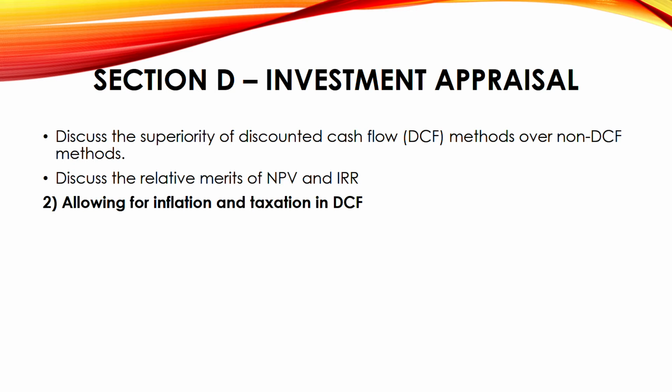So you have to inflate your cash flow. That inflation factor has to be there, shown in your cash flow. Next is taxation. What about tax? Every year the tax rate changes, but for simplicity, the tax rate will not change across the years, it will remain the same. But the tax impact will be there. From the cash flow, your tax will be deducted. You have to show that deduction of tax before you arrive at the discounted cash flow.